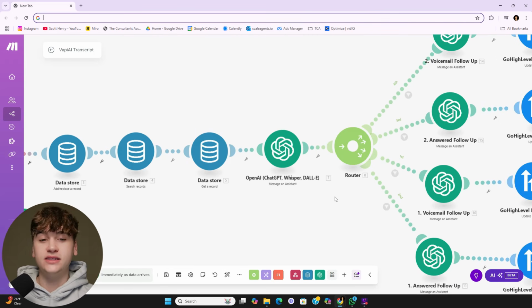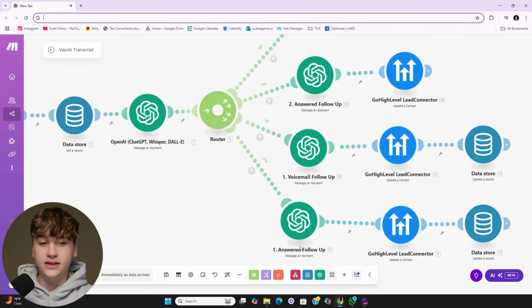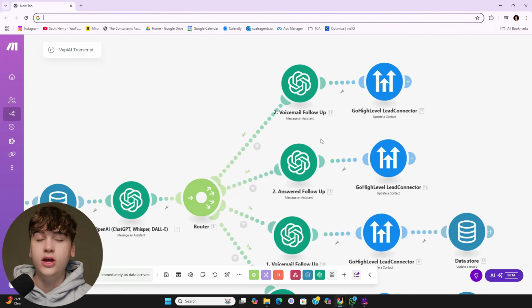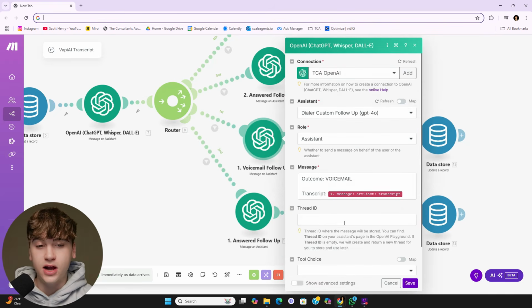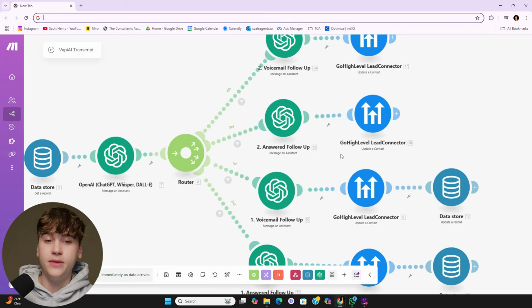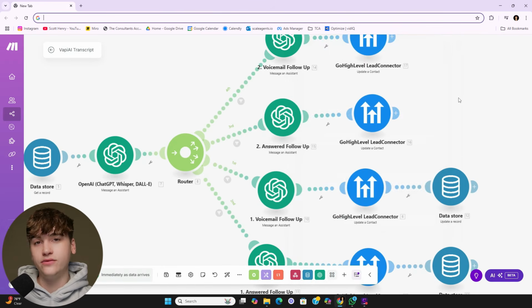And then you can get granular and build out something awesome like this. In this instance, I have an AI that's set up to decipher the entire transcription and then decide from there if it's a voicemail, if they answered, and if so, it packages a follow up accordingly. And then I have answer to voicemail too, just so I can set up a unique thread ID, because the first time a lead comes in, as you know, there's not going to be any sort of thread ID associated with this new contact because it's the first time in. But every time they come in after the fact, we now want to have a thread ID associated with our contact, and this will keep a running tally of the conversation. And the whole point of this is to bulletproof against redundancies. Otherwise, you'll have an issue with AI sending really similar follow ups to one another. It becomes very obvious that this is an automation, and that will turn off leads.